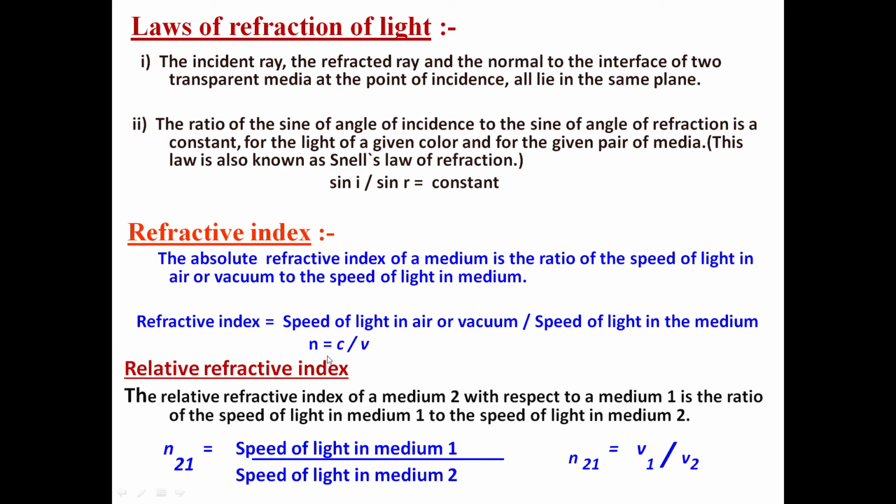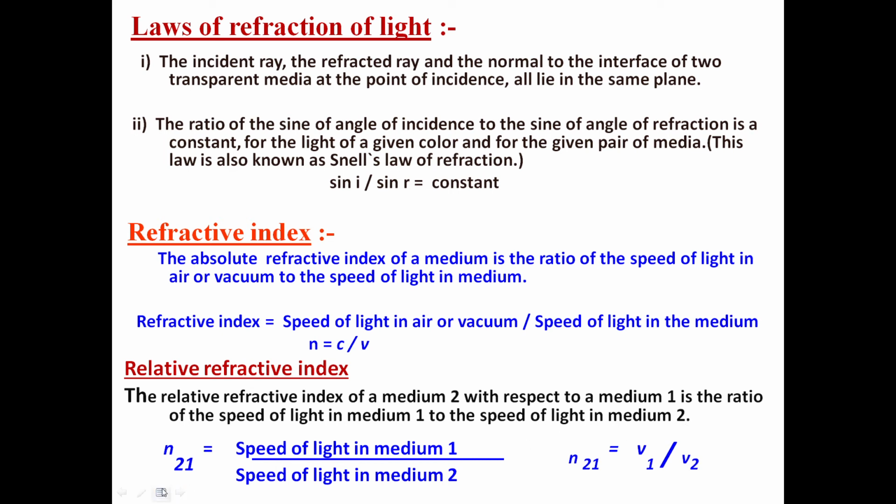Now, n = c/v. n is the symbol of refractive index, c is the symbol of speed of light in vacuum, and v is the symbol of speed of light in the medium. Next is relative refractive index. What is this? The relative refractive index of medium 2 with respect to medium 1 is the ratio of the speed of light in medium 1 to the speed of light in medium 2.